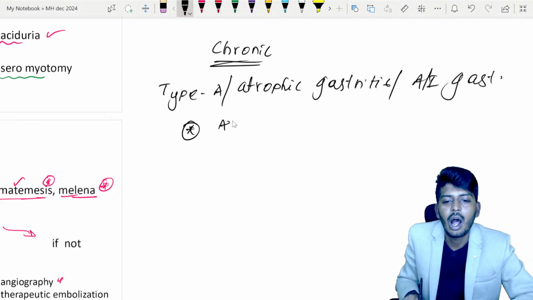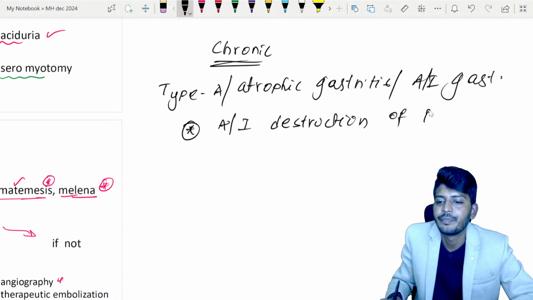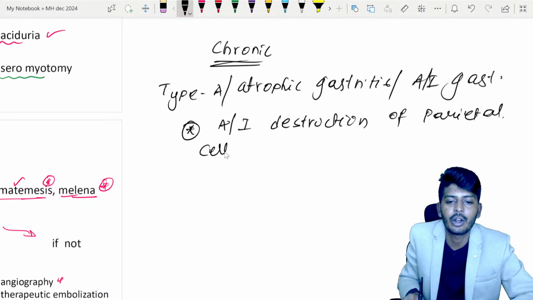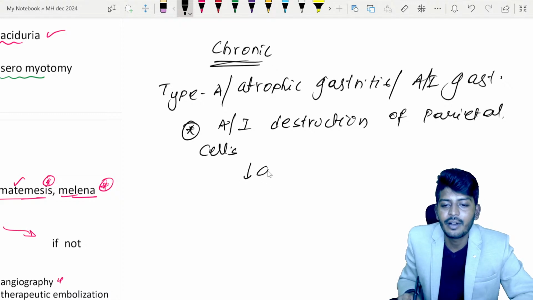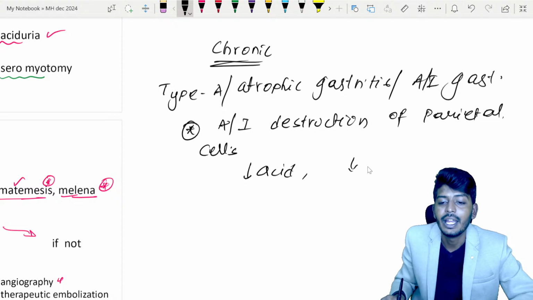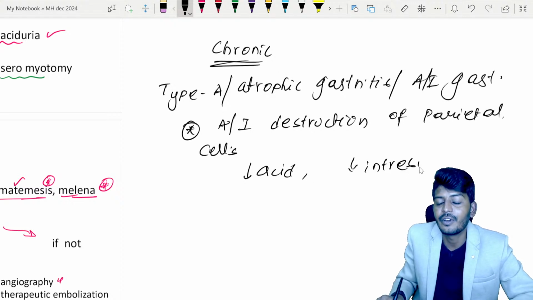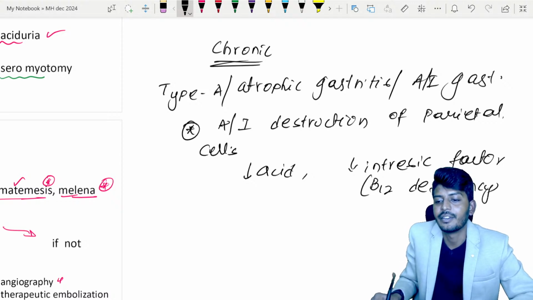What happens here is autoimmune destruction of the parietal cells. If parietal cells are damaged, that will lead to decreased acid production, called achlorhydria, and also a decrease of your intrinsic factor. A decrease of intrinsic factor will lead to deficiency of which vitamin? Vitamin B12 deficiency. That is the first one.